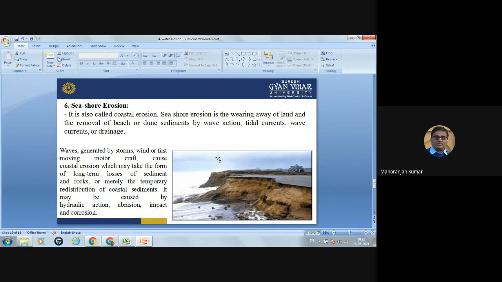Waves generated by storms, wind, or fast-moving motor craft cause coastal erosion, which may take the form of long-term losses of sediment and rocks, or merely the temporary redistribution of the coastal sediments. It may be caused by hydraulic action, abrasion, impact, and corrosion. So this is the seashore erosion.